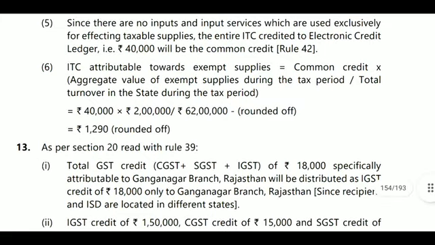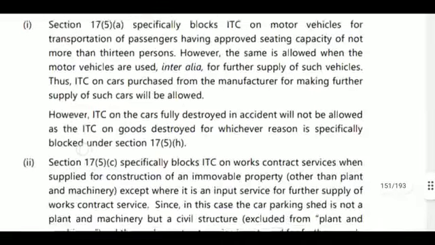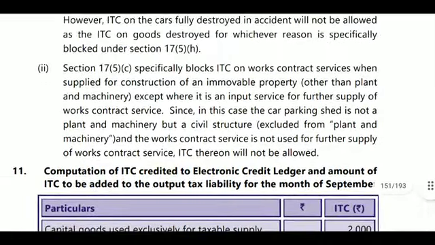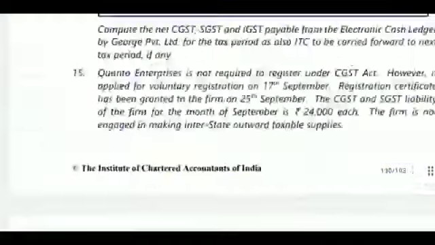ITC attributable to exempted supplies will be deducted based on common credit into aggregate value of exempted supplies during the tax period divided by total turnover during the tax period. So 40,000 into 2 lakhs divided by 62 lakhs, 1,290. After that 1,290 deduction, we get 40,000 minus 1,290 plus opening value 1,60,000, so 1,98,710 will be the balance, and tax outward payable is 10,80,000. He will pay the remaining amount. This is question number 12. Next, question number 13.